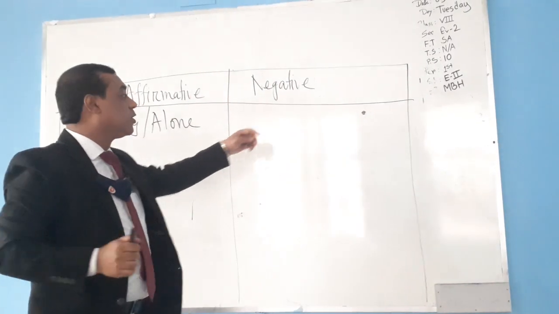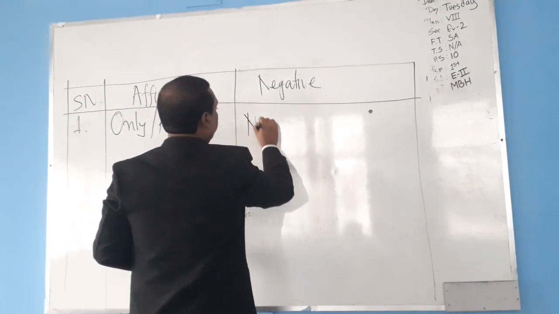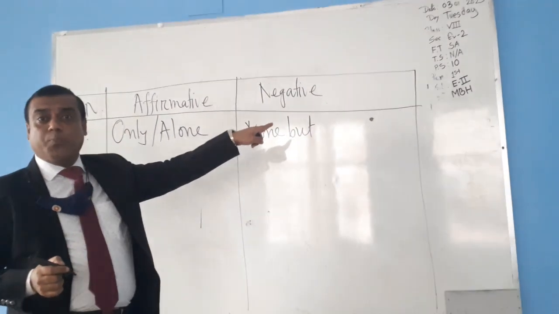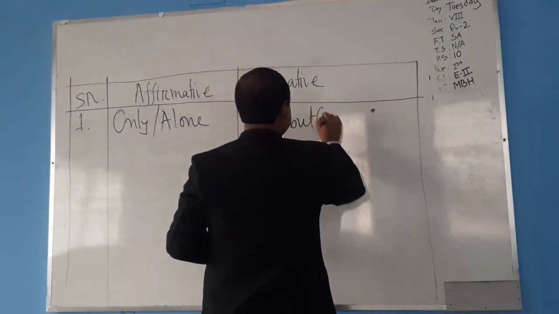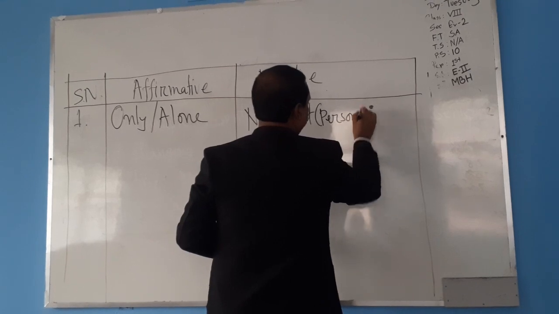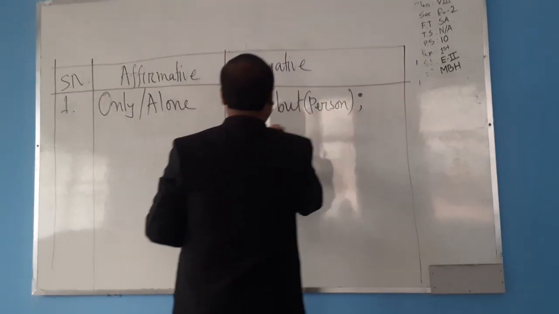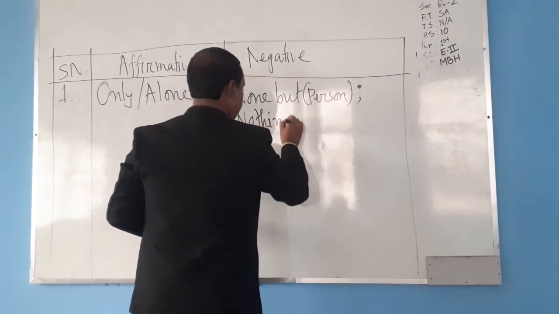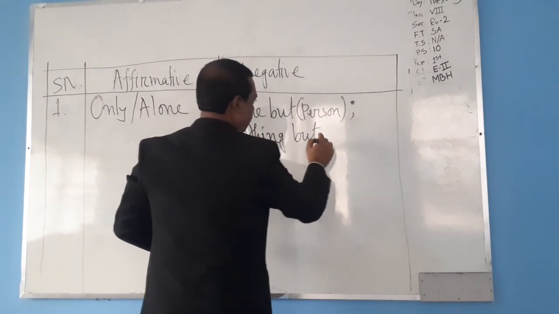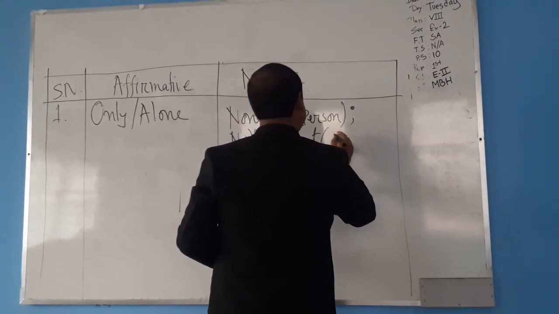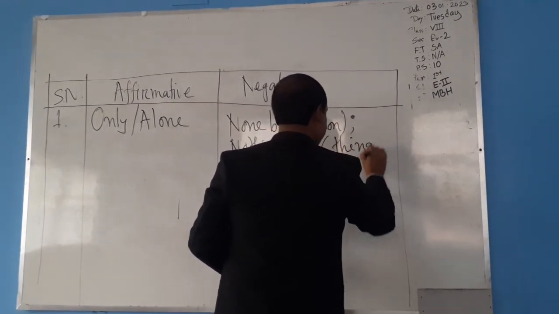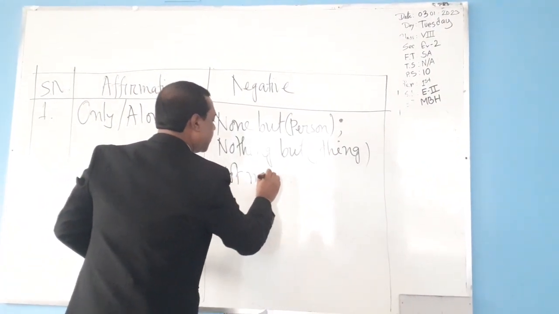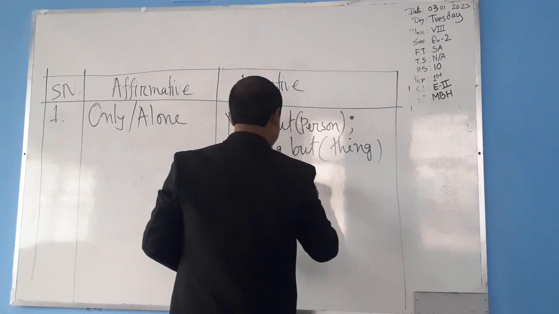In the negative it will be none, N-O-N-E, in the regard of person. Then, nothing but, in the regard of any matter, thing. Then, not more than, for a number or age. Yes, not more than.